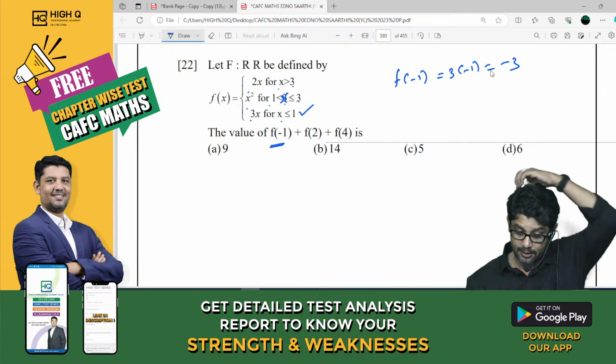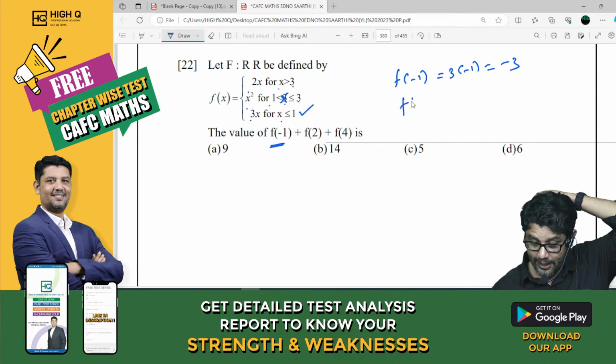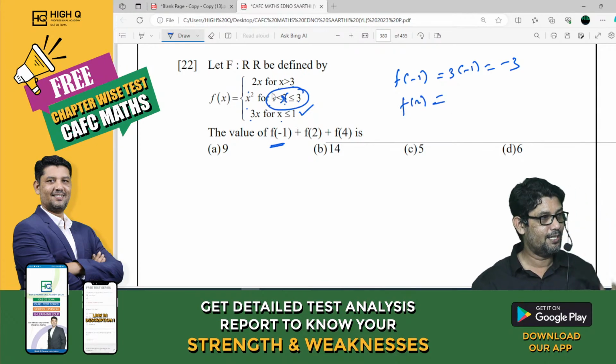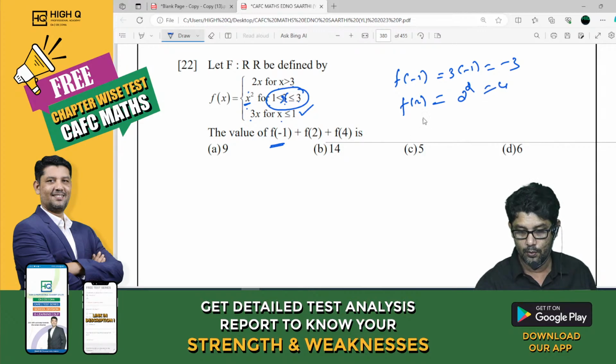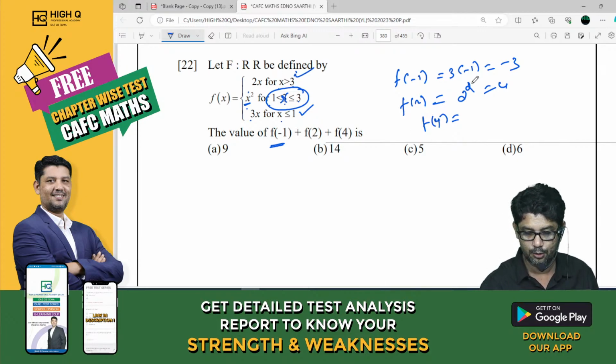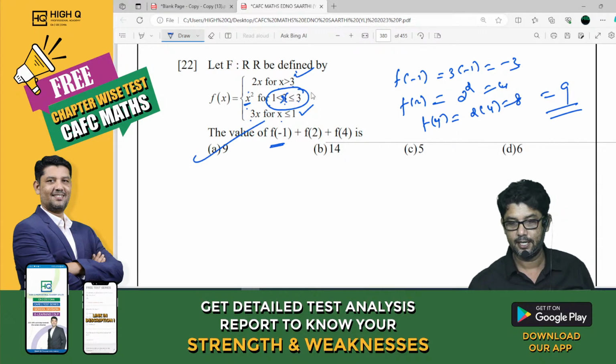Where will be f of 2, my dear? 2 is between 1 and 3, so I have to take the second function, x square. So 2 square, which is 4. What is f of 4? More than 3, so this one I should take: 2 into 4 is equal to 8. 12 minus 3 is 9. Answer is 9.